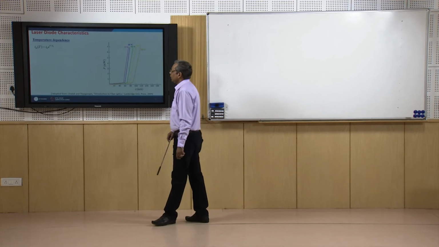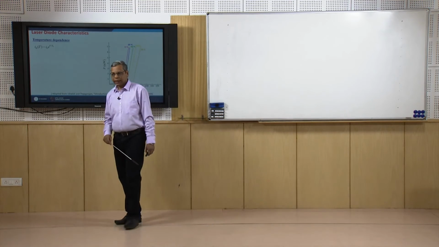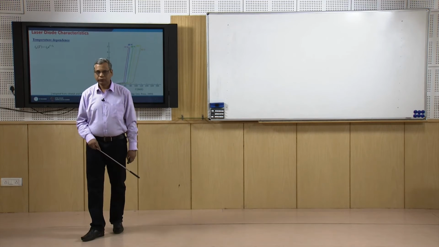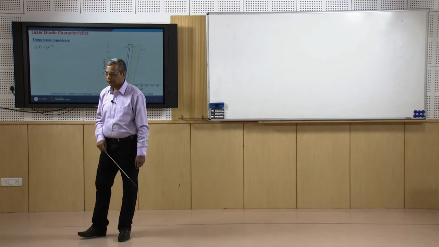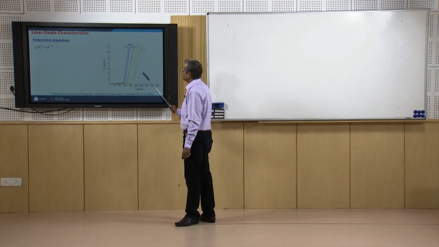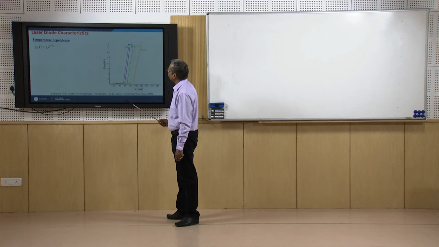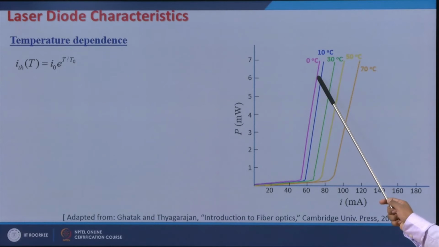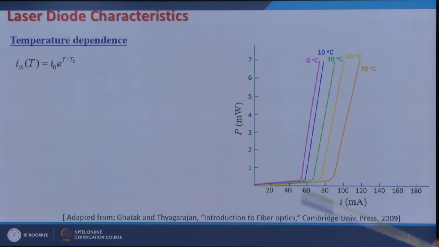Now, what happens if I change the temperature of a laser diode? I take a laser diode and see how the P-I characteristics look at 0 degrees temperature.